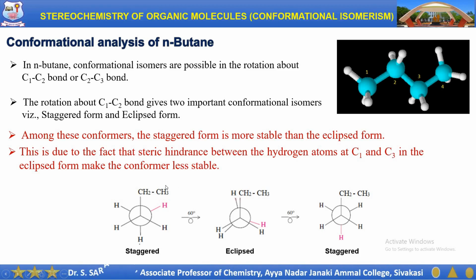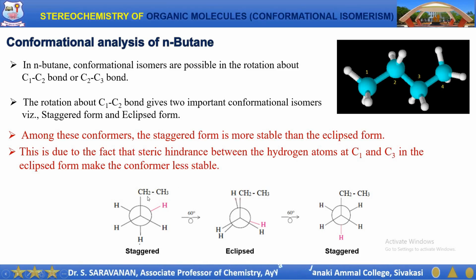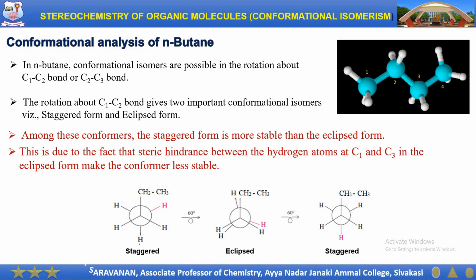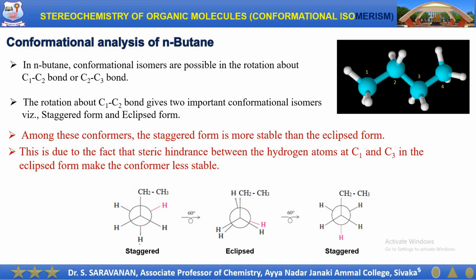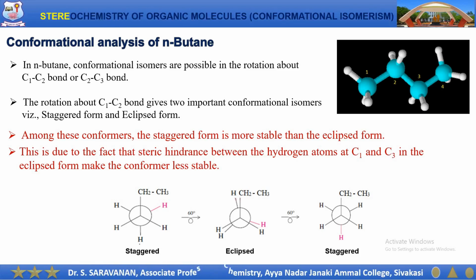As a consequence, the steric hindrance in the staggered form of n-butane arising due to the rotation about the C1-C2 bond is slightly more than the conformation of propane.